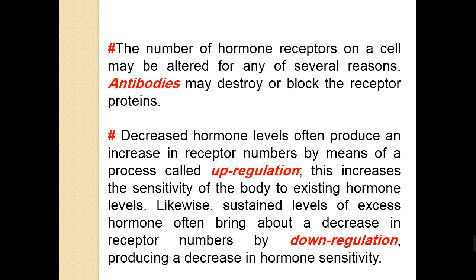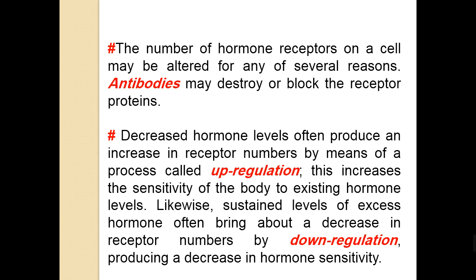The number of hormone receptors on a cell may be altered for any of several reasons. Antibodies may destroy or block the receptor's protein. Decreased hormone level often produces an increase in receptor numbers.